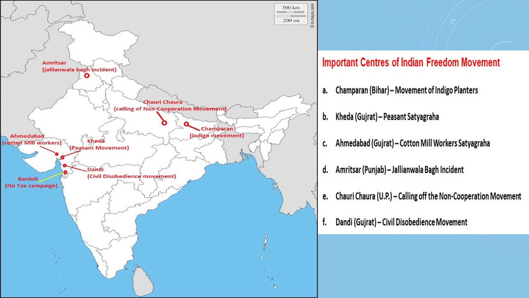In this second map, we have to locate important centers of Indian freedom movements. First is Champaran, Bihar, which is a movement of indigo planters. Second one is Kheda, Gujarat, Peasant Satyagraha. Third one is Ahmedabad, Gujarat, Cotton Mill Workers Satyagraha. Fourth one is Amritsar, Punjab, Jallianwala Bagh incident. Fifth one is Chauri Chaura, UP, calling off of the non-cooperation movement, and the last one is Dandi, Gujarat, civil disobedience movement.